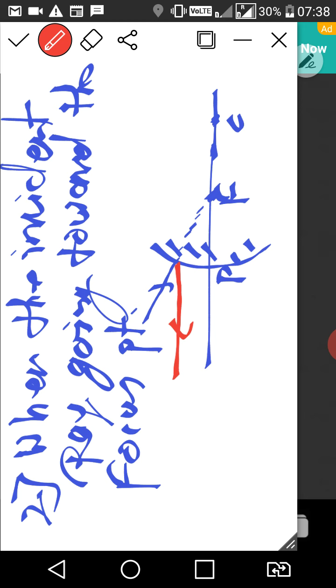Try to memorize the second method for the concave mirror. Right class? When the incident ray passes through the focus, it reflects parallel to the principal axis. In the same manner, the second rule for the convex mirror: when the incident ray is going toward the focus point, it will reflect parallel to the principal axis. Right class?